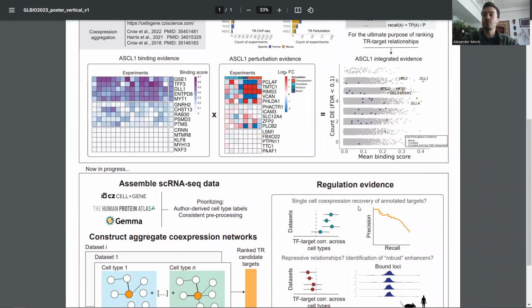And so here I'm showing a pretty optimistic schematic of what a precision recall curve would look like in that sense. Based upon our experiences and the literature, we do not expect this overlap to be that strong, but we do expect it to be better than random, and that this speaks to the underlying biological signal of regulation.